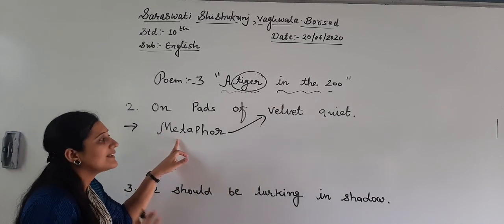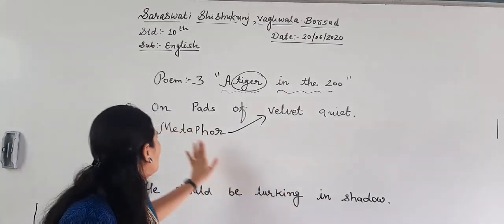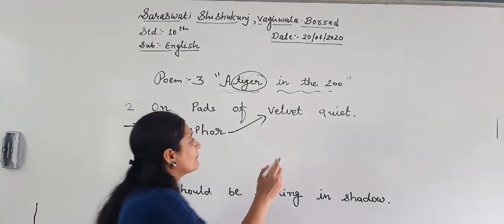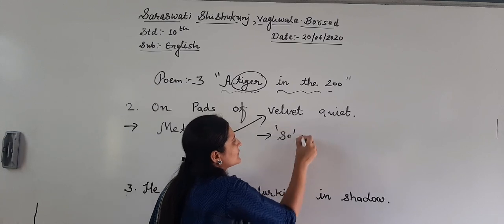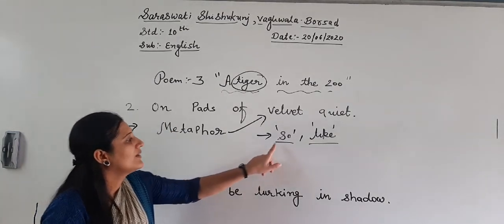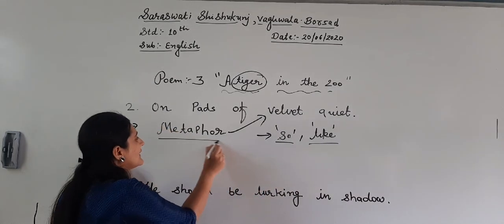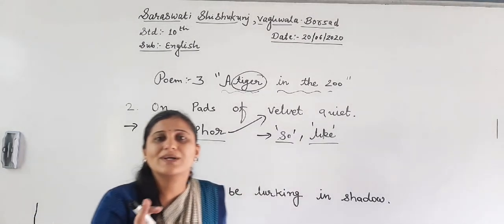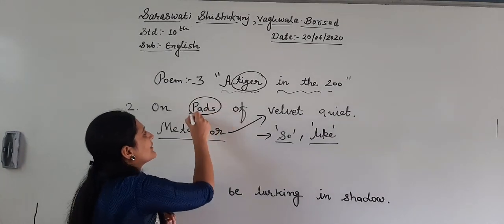See, metaphor means when there is a comparison between two things. But most important, without using these two words, so and like. We need to remember that without using the words so and like, if there is a comparison between two things, that is called metaphor. What is that called? Metaphor.